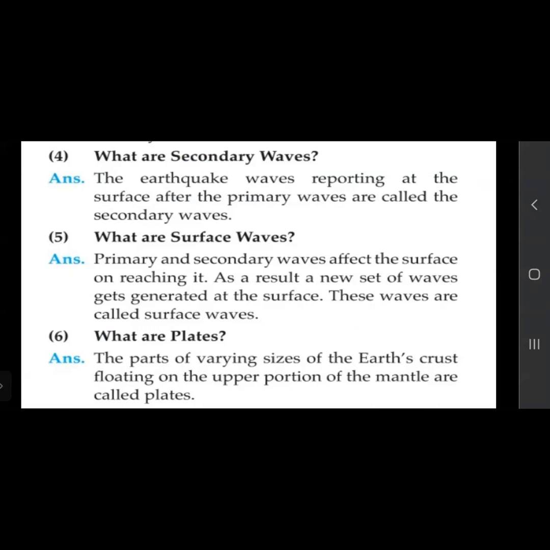Now, what are plates? The parts of varying size of the earth's crust floating on the upper portion of the mantle are called plates. The parts of varying size of the earth's crust means the earth's crust of various sizes, which are floating on the upper part of the mantle, are called the plates.